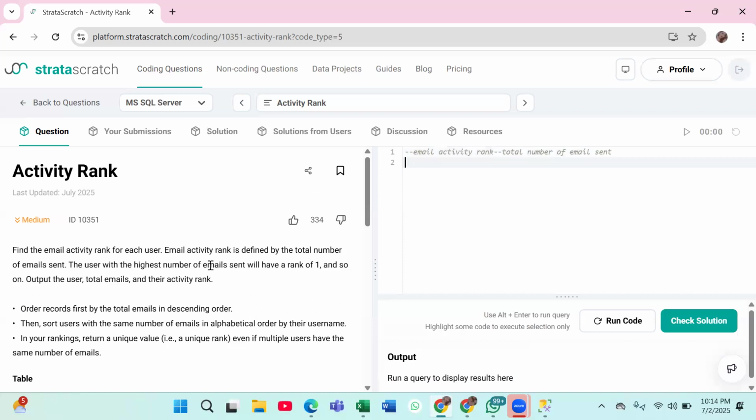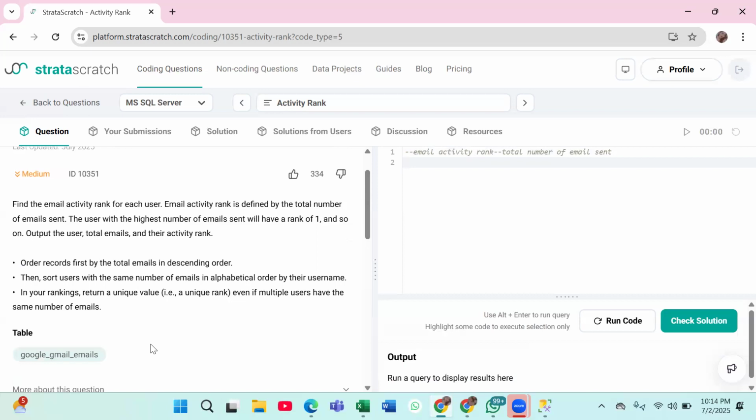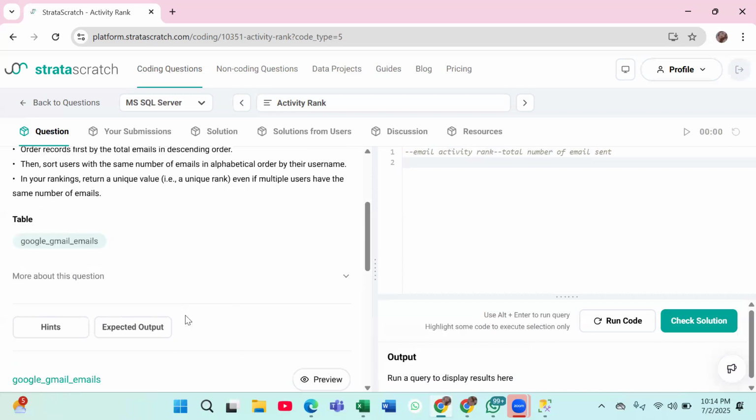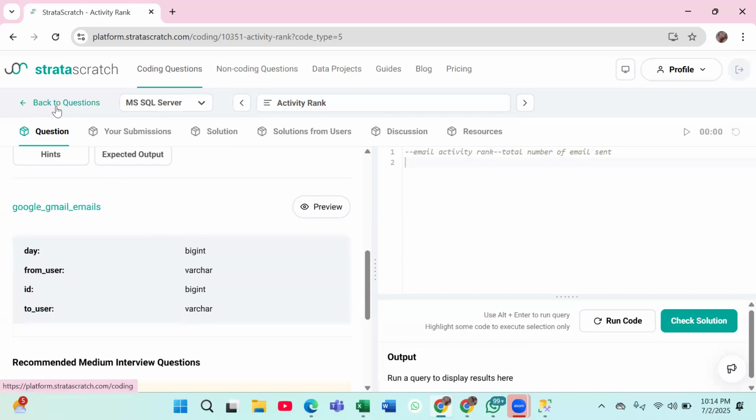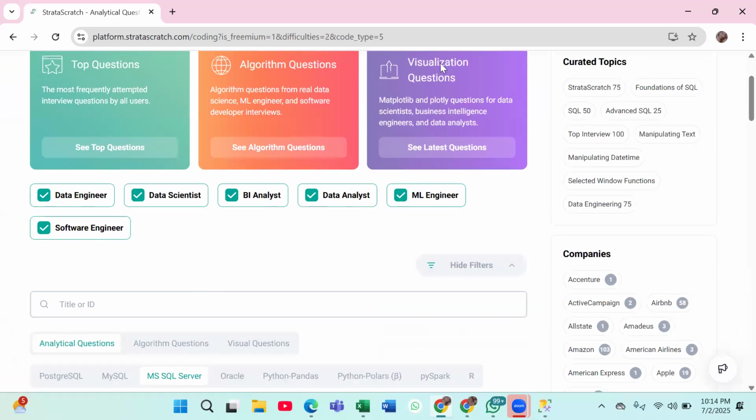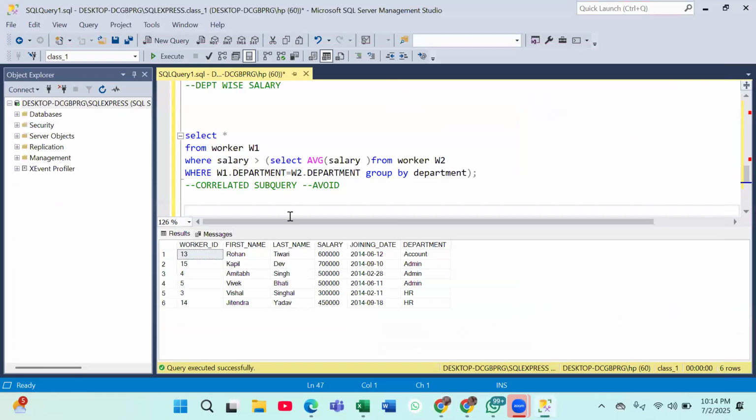The user with the highest number of emails sent will be ranked first. Then we have to use rank here. Yeah, we have to use dense rank here. It will be a question of dense rank. Okay, let me give you a question here then.